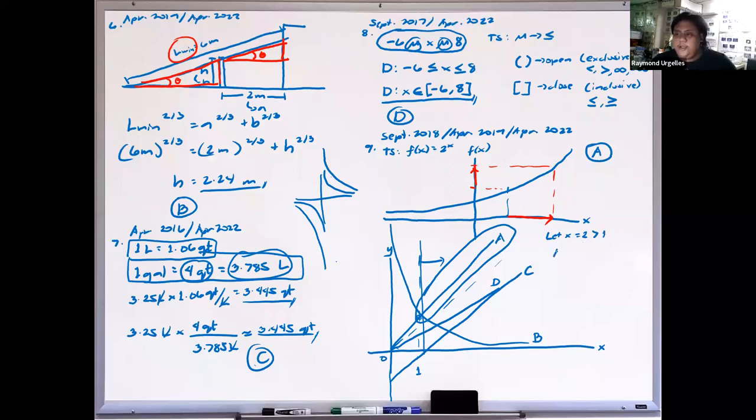Okay, so let's try letter A. g of x is equal to cx. If I replace x with 2, this will be 2c, and c is greater than 1, so this is definitely greater than 2. Letter B is c over x. Replacing x with 2, that will be c over 2, which is greater than 1/2. As you can see, this is smaller than letter A, since A is greater than 2 and this is 1/2. So letter A is larger.